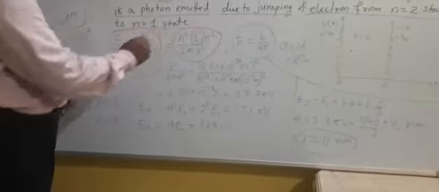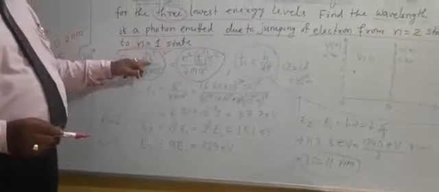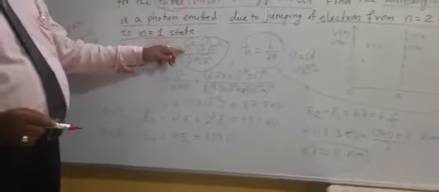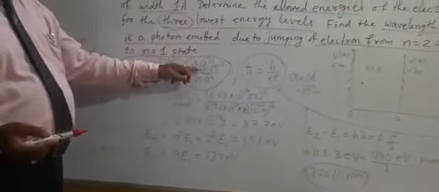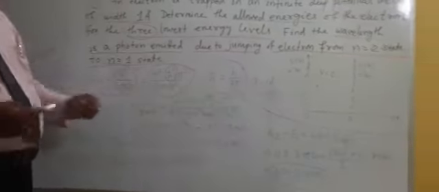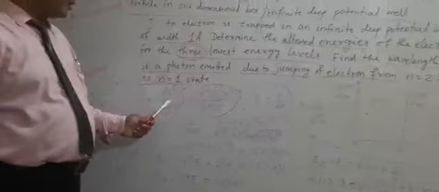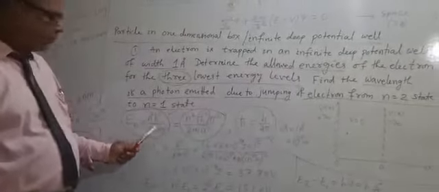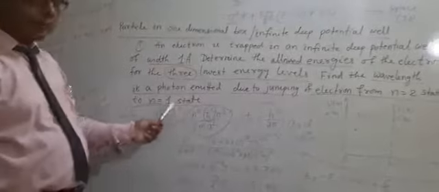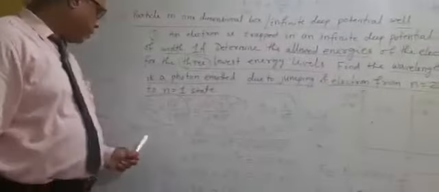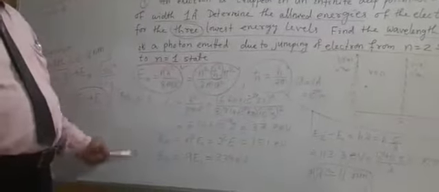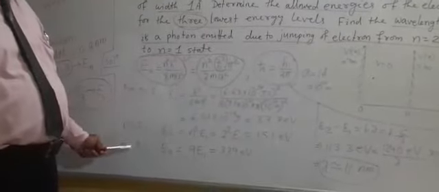It is easy: n squared h squared by 8 m L squared. In some books the formula is n squared h squared pi squared by 2 m L squared. It is the same formula. You can remember either, but the first one is easier to remember. Then come to the different energy states, n1, n2, n3.